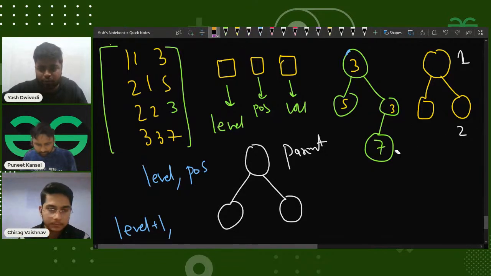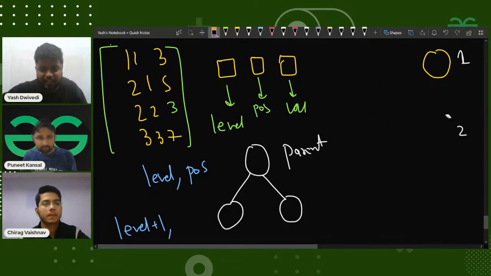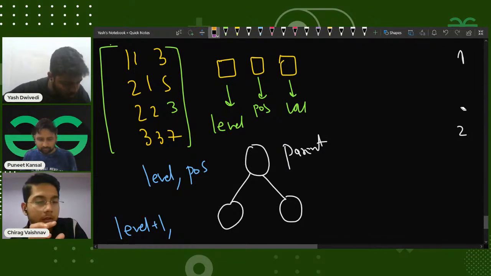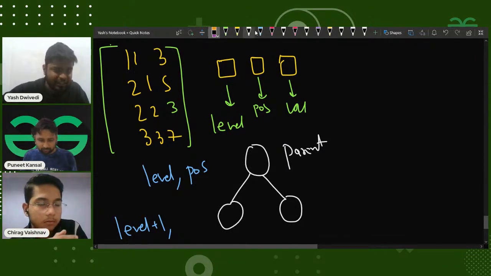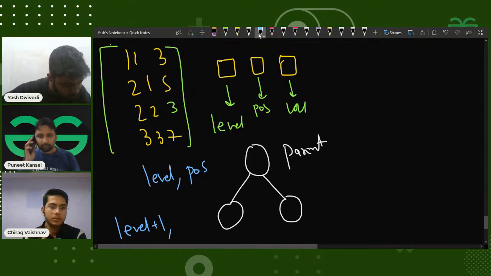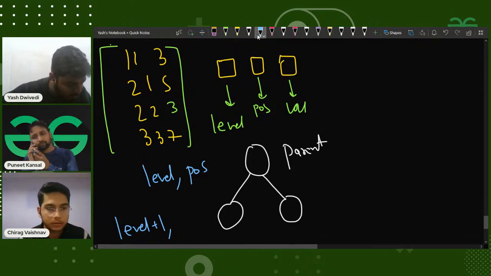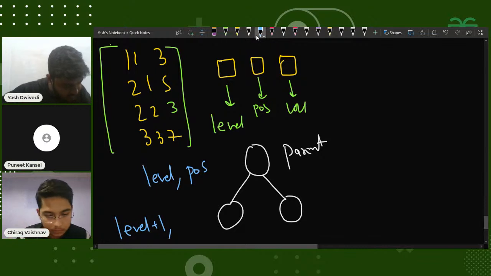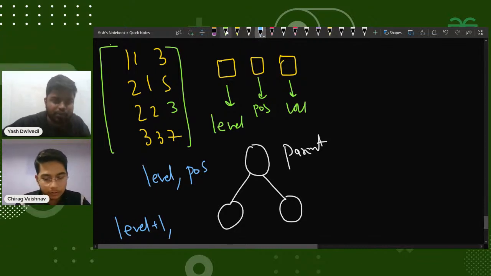Let me write it for all of you in brief. You can just give me a +1 in the chat if up till now things are clear to all of you. What you're saying, pos of node means its parent will be position -1/2. Yes, you can say something like that, possibly, Ayush. Index in the binary tree would be 2 to the power level plus pos. I'll explain what I am thinking.